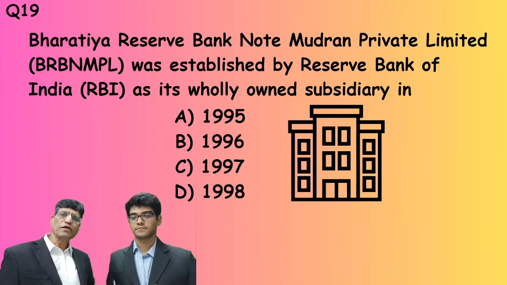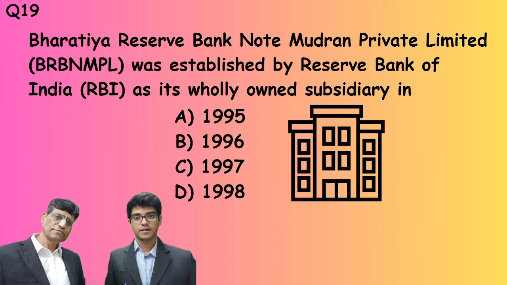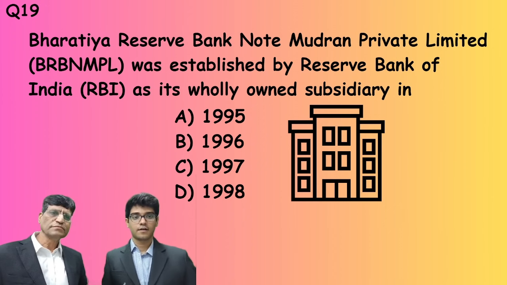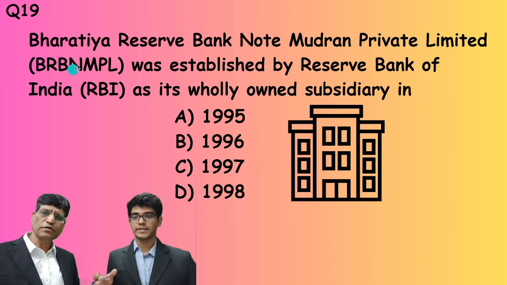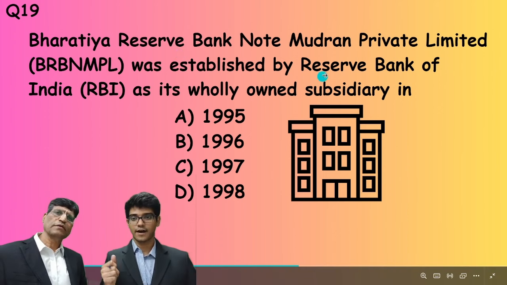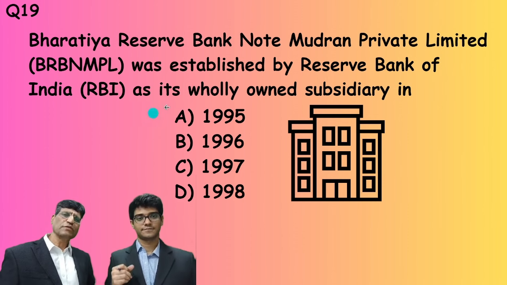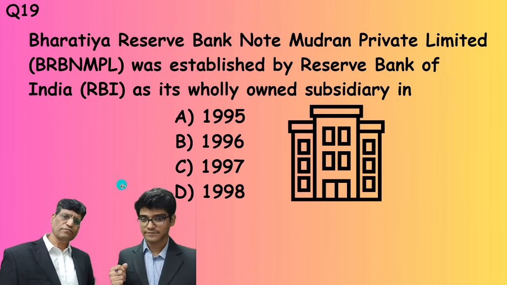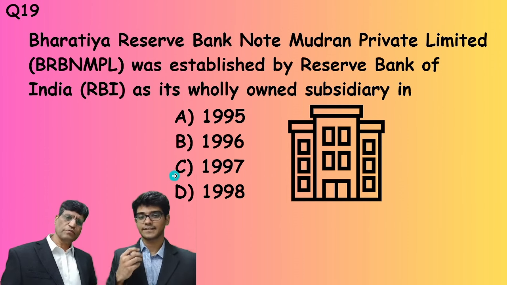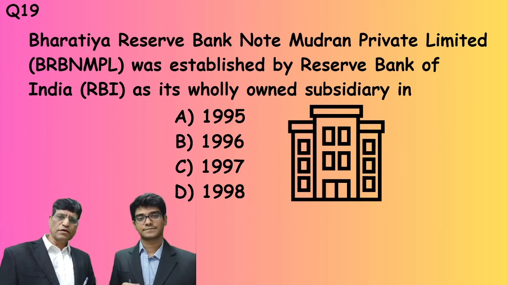Good. Moving to the next question. Bharatiya Reserve Bank Note Mudran Private Limited, BRBNMPL, was established by RBI as its wholly owned subsidiary in which year? 1995, 1996, 1997, or 1998?